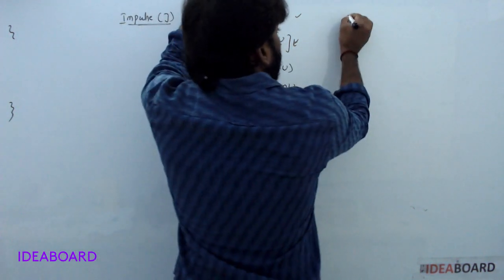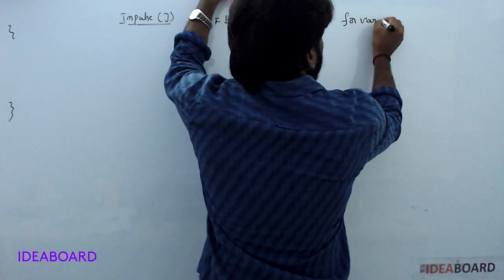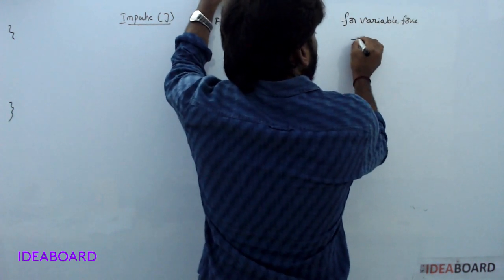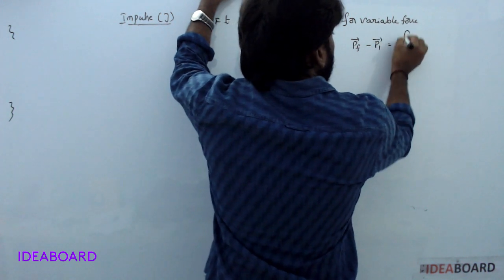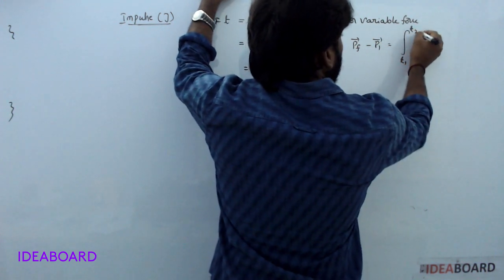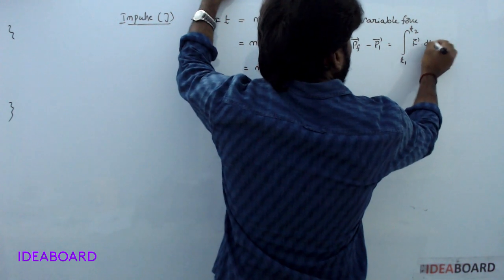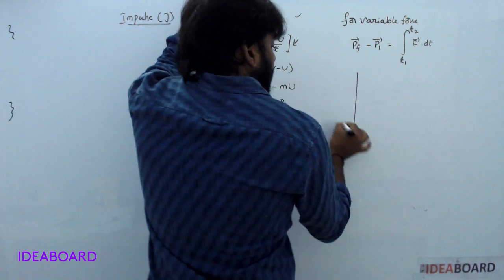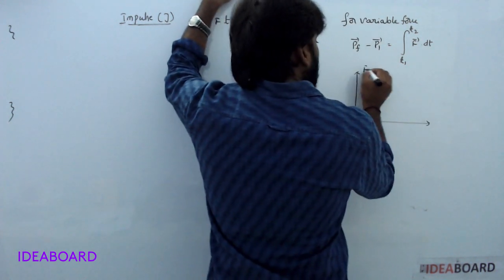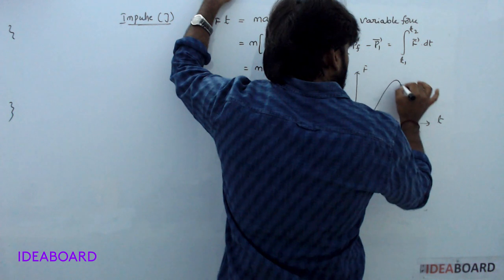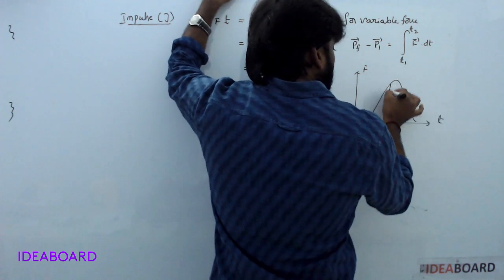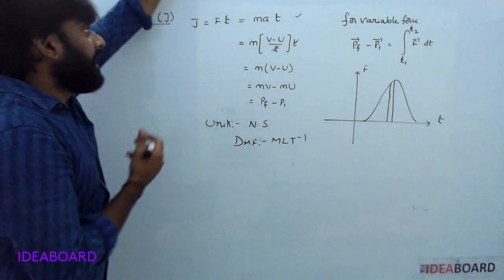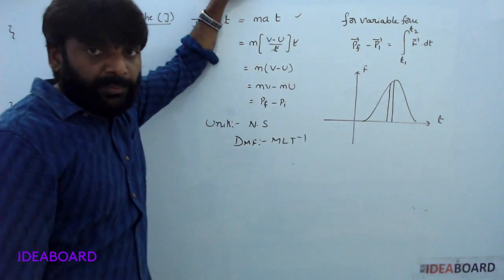Now, for variable force, P final minus P initial is the integral from t1 to t2 of F dt. If you take the graph of force and time, the area under the F-t graph gives the impulse.